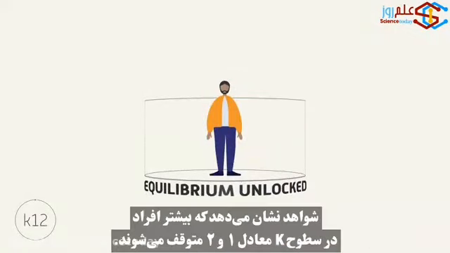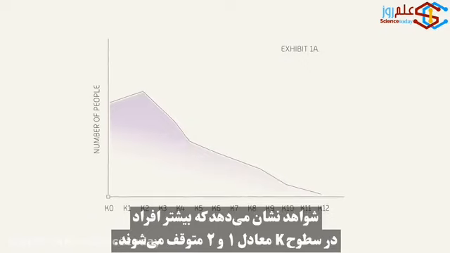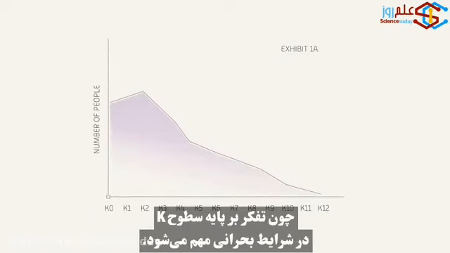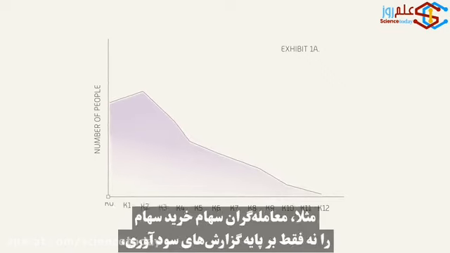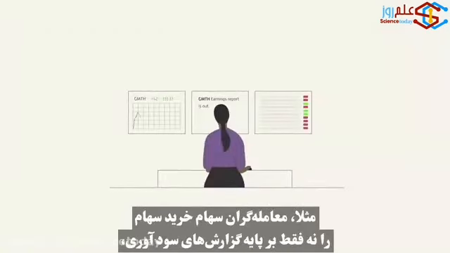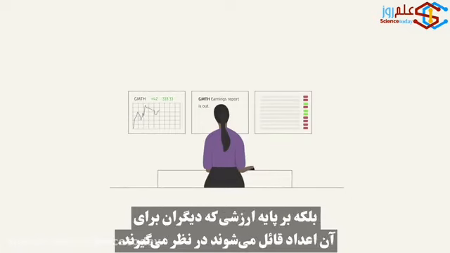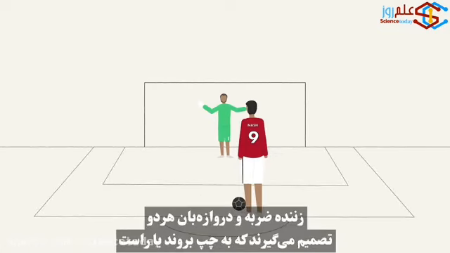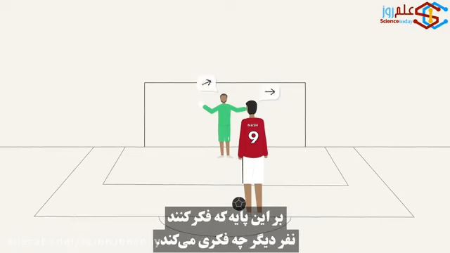The evidence suggests that most people stop at 1 or 2 K-levels, and that's useful to know because K-level thinking comes into play in high-stakes situations. For example, stock traders evaluate stocks not only based on earnings reports, but also on the value that others place on those numbers. And during penalty kicks in soccer, both the shooter and the goalie decide whether to go right or left based on what they think the other person is thinking.